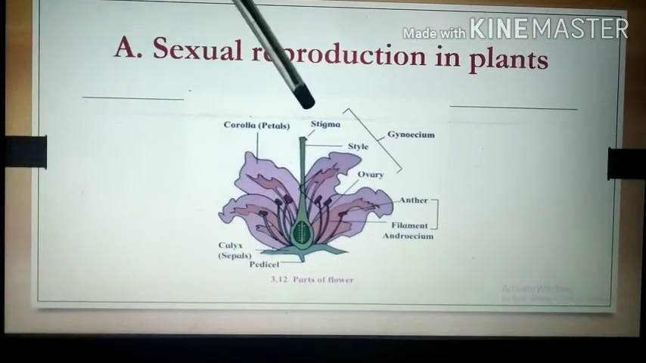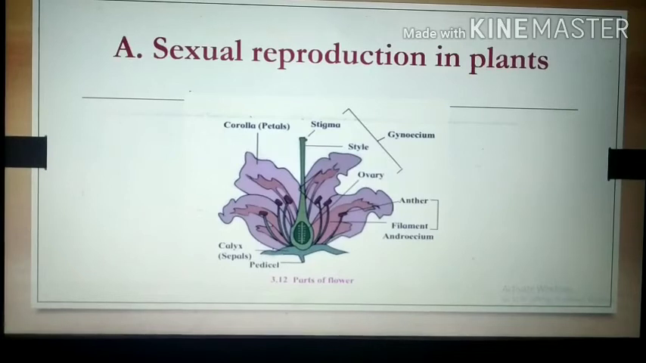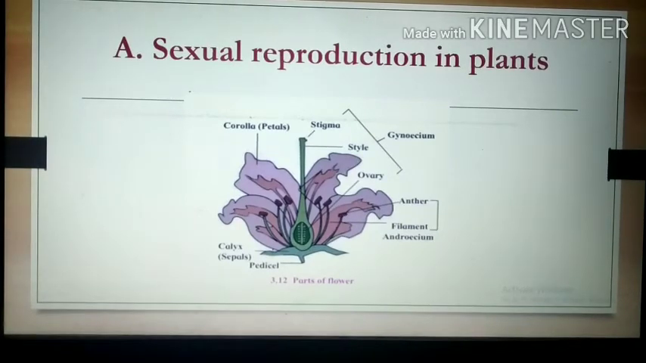The androecium and gynoecium are the inner whorls. These are called essential whorls because they directly take part in sexual reproduction. So these are the essential whorls of the flower.